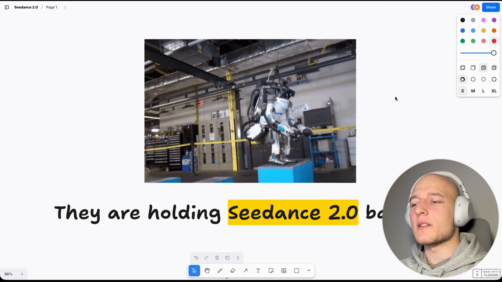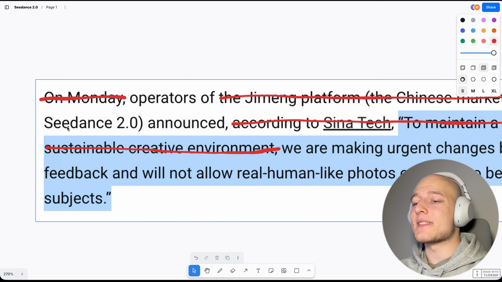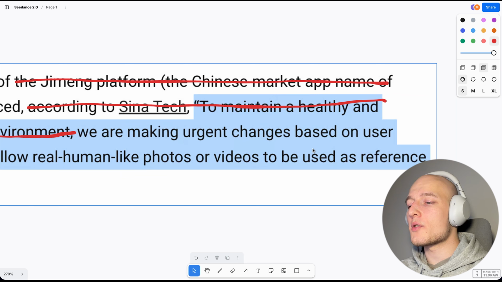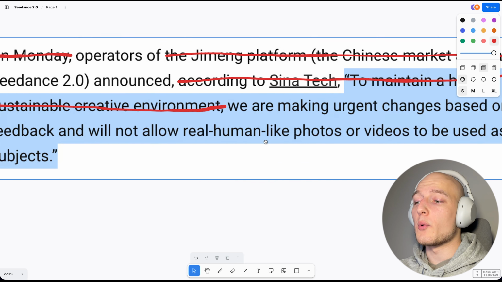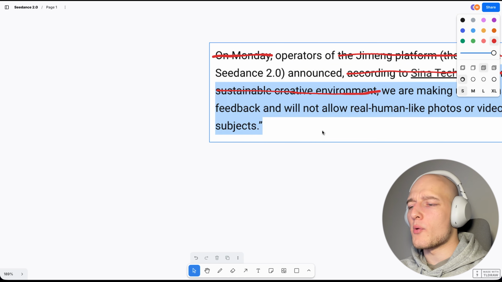But what I found surprising is that they are actually holding Seedance back. You see, operators of Seedance announced that they are making urgent changes based on users' feedback and will not allow human-like photos or videos to be used as reference subjects. You might be wondering, why is that?